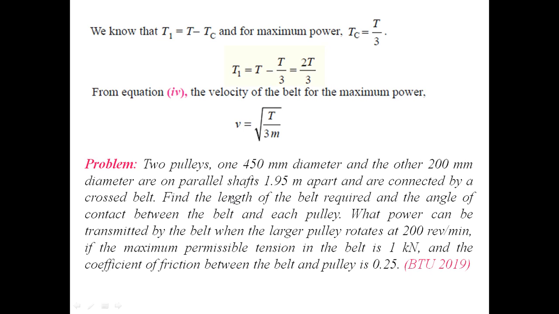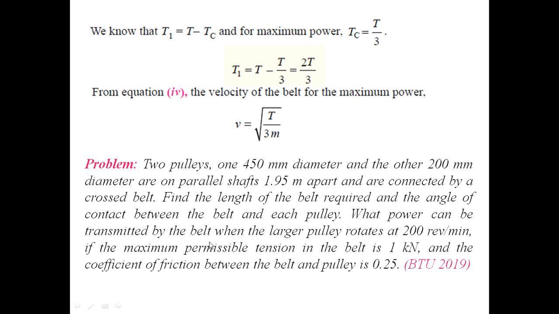These are on parallel shafts, and they are 1.95 meter apart. That means X is 1.95, and they are connected by a cross belt. So you must note this cross belt drive. What is required is to find the length of the belt and the angle of contact between the belt and each pulley.